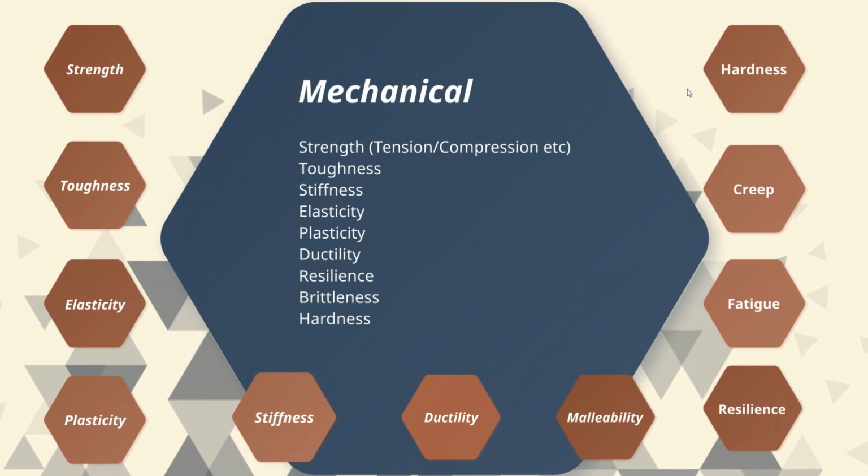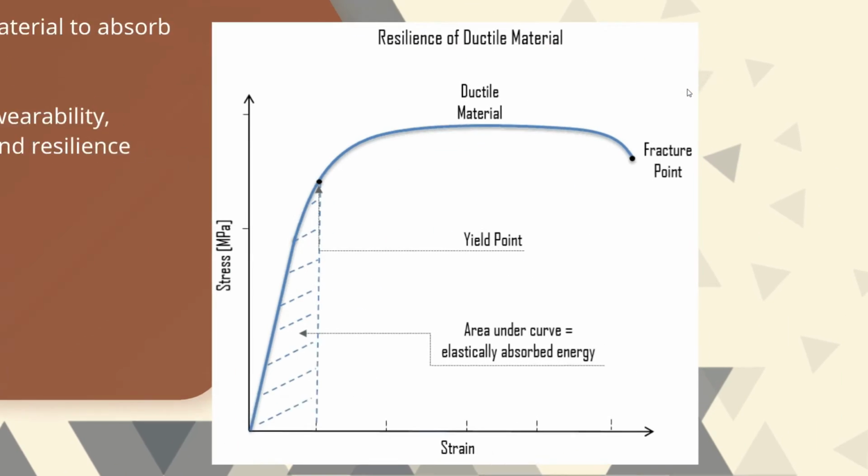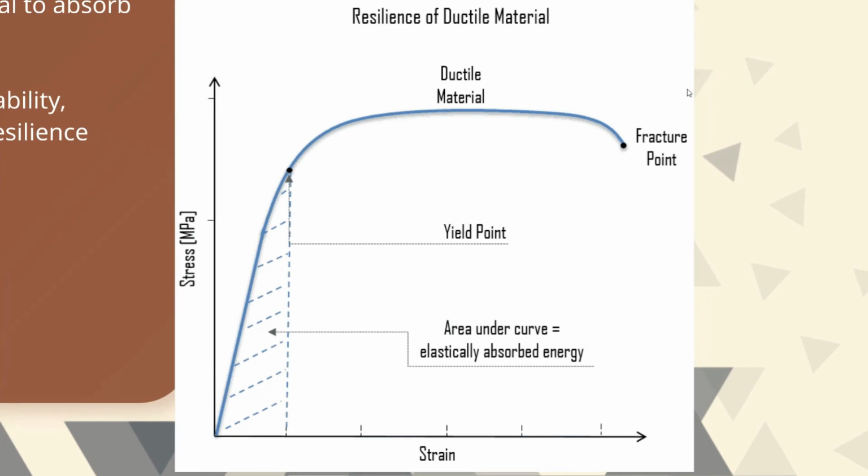Resilience. Resilience is the capacity of a material to absorb energy elastically. Nylon has excellent resilience. The stress strain diagram shows the resilience of a ductile material. The area under the elastic region is called elastically absorbed energy or resilience.